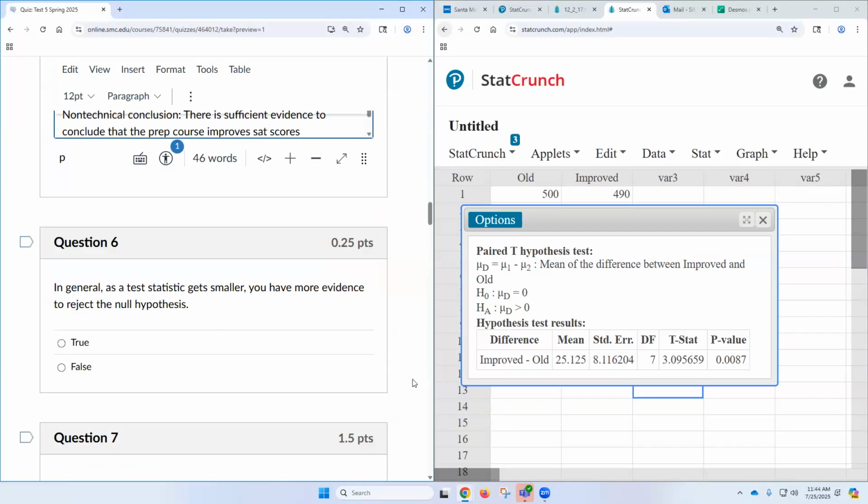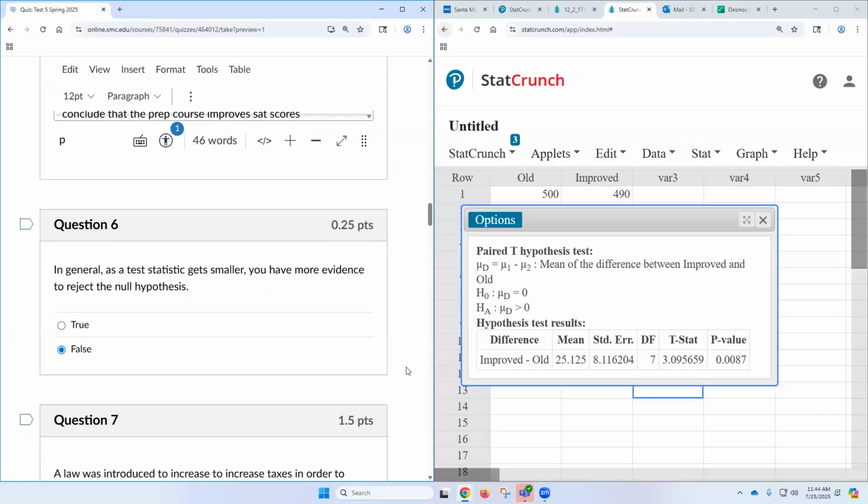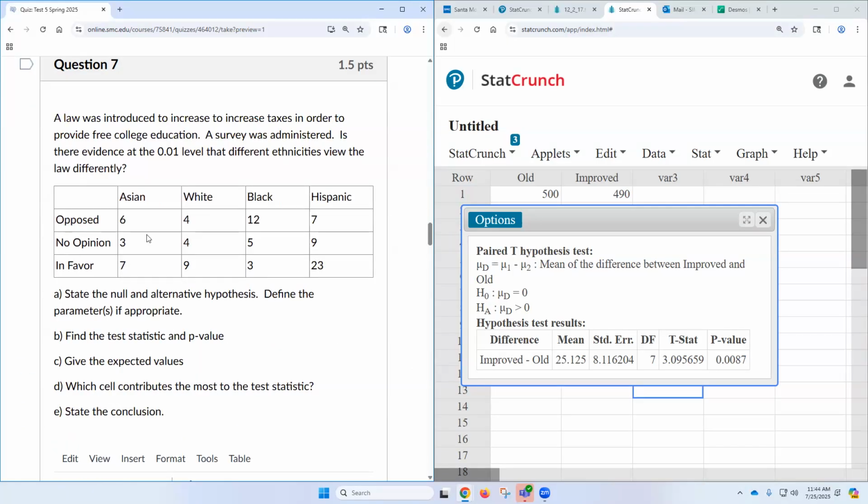Next question. In general, as a test statistic gets smaller, you have more evidence to reject the null hypothesis. I would say false. Wouldn't you guys say false? Because as the test statistic gets bigger, you have more evidence to reject the null, right? If it gets smaller, you have less evidence. So I would say false, right?